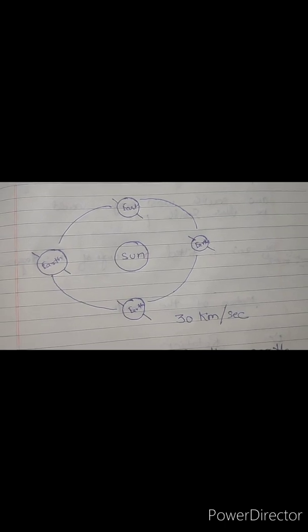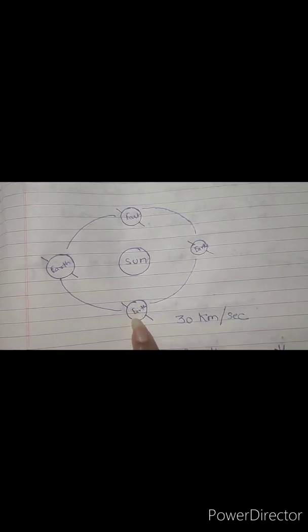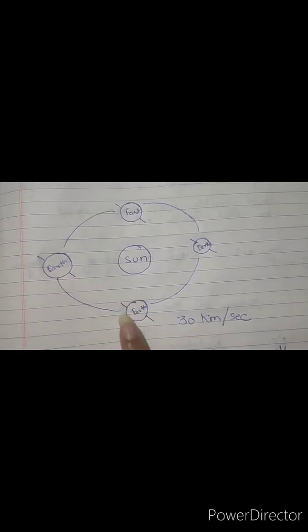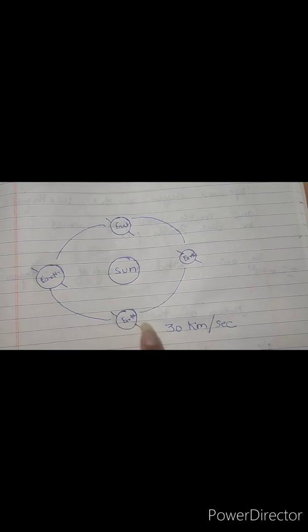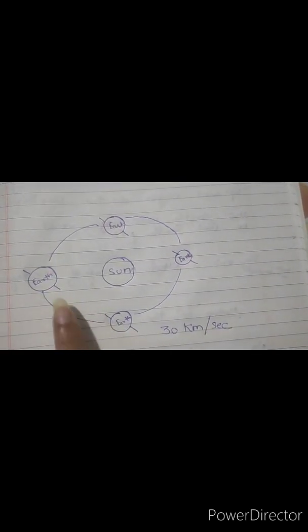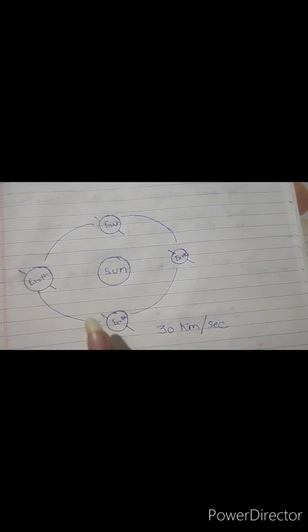My dear students, one thing I have to ask, what do you think, if the earth is revolving around the sun, does it stop rotating? Of course not.